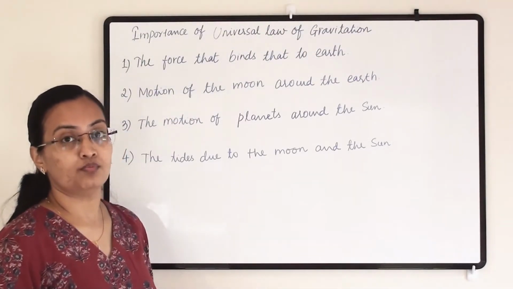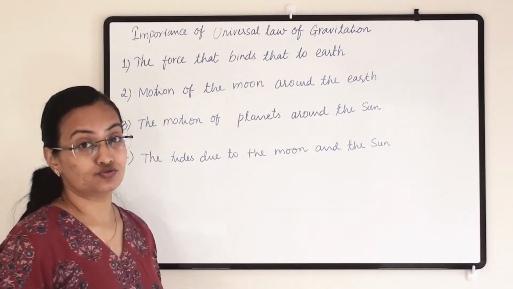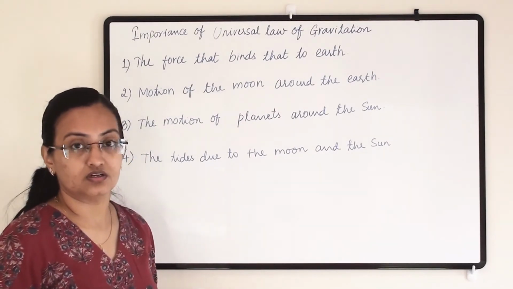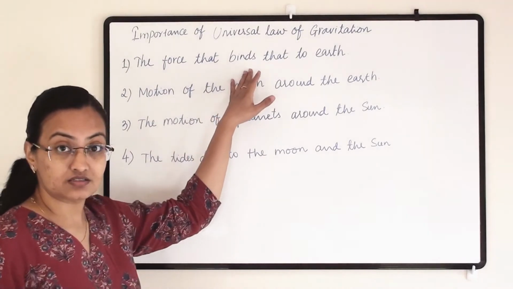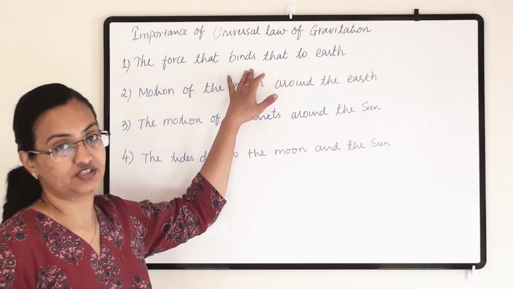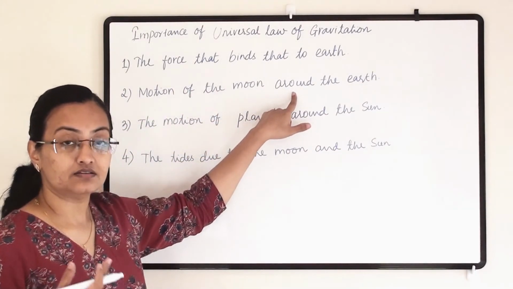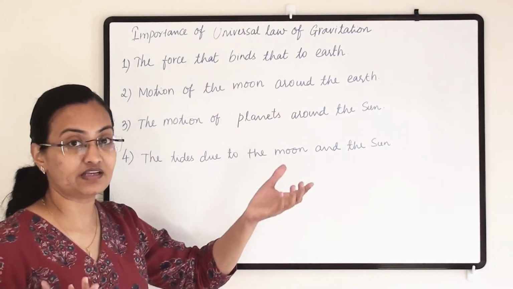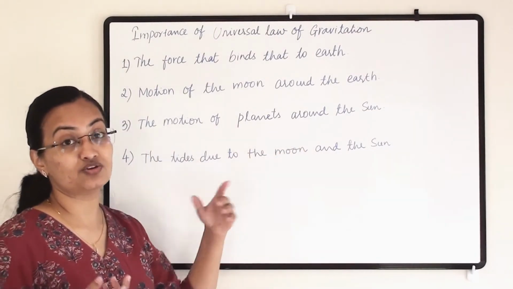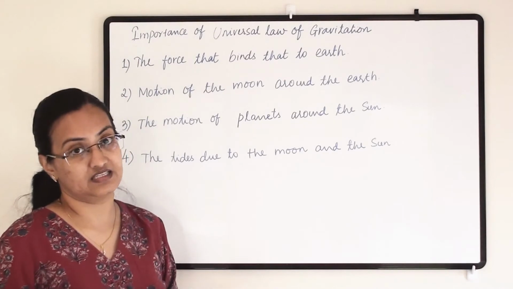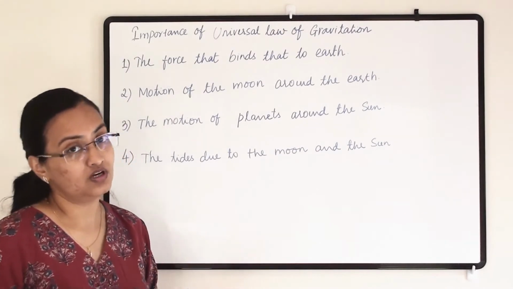Now let us understand the importance of the universal law of gravitation. First is the force that binds us to the earth. Because of that we can stand on the earth and survive on it, and each and every object remains on the earth. Second, the motion of the moon around the earth: the earth attracts the moon, and that's why it revolves around the earth. Third, the motion of the planets around the sun, because of which our whole solar system exists. Because of the sun's force of attraction, all the planets revolve around it.